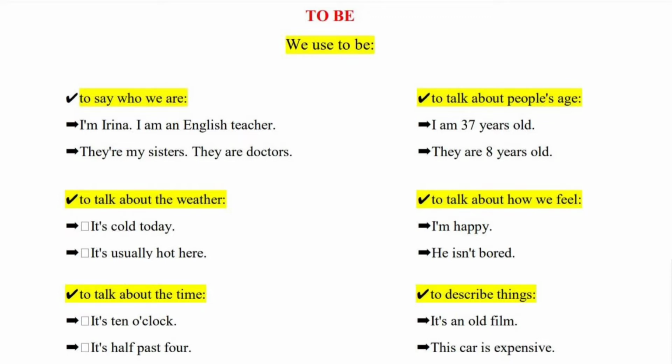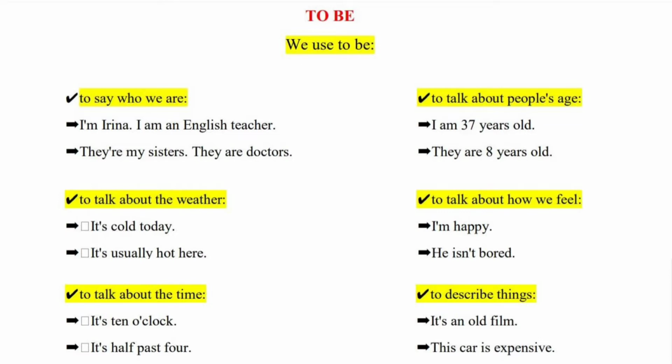We also use to be to talk about the weather. It's cold today. It's usually hot here. To be can be used to talk about the time. It's 10 o'clock. It's 4:30.